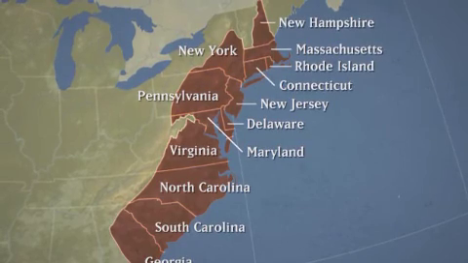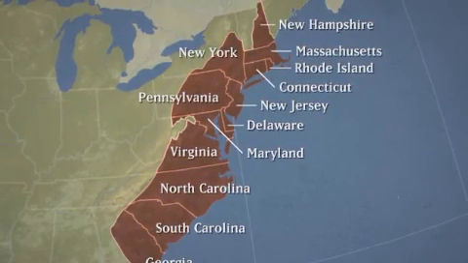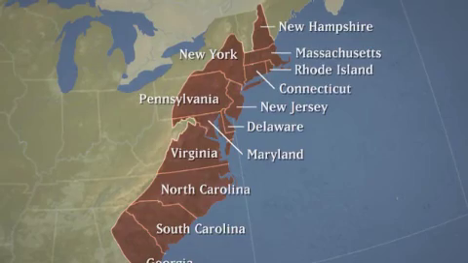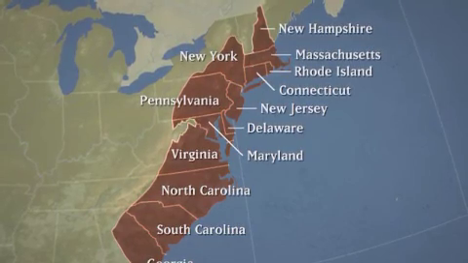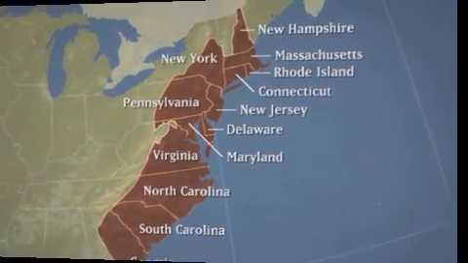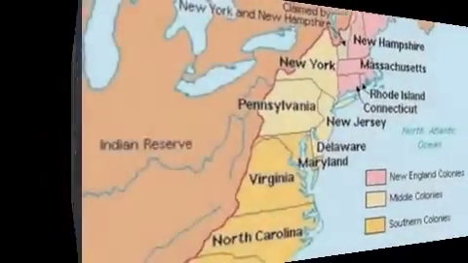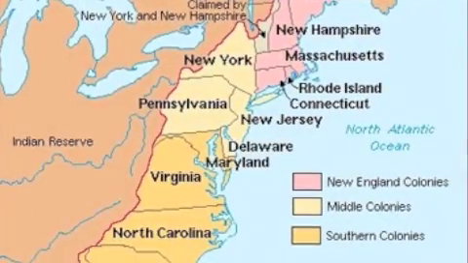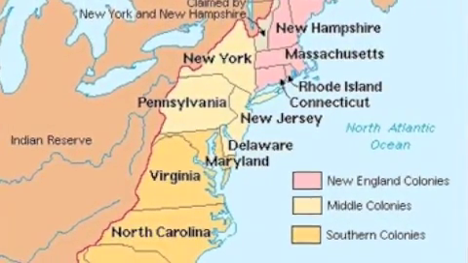Royal colonies were New Hampshire, New York, Virginia, the Carolinas, and these were run straight from the King of England, who sent governors over to govern these colonies. However, these colonies didn't just magically appear. They all had a start.